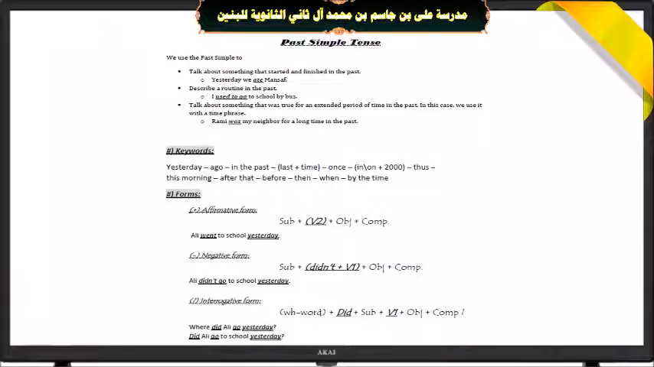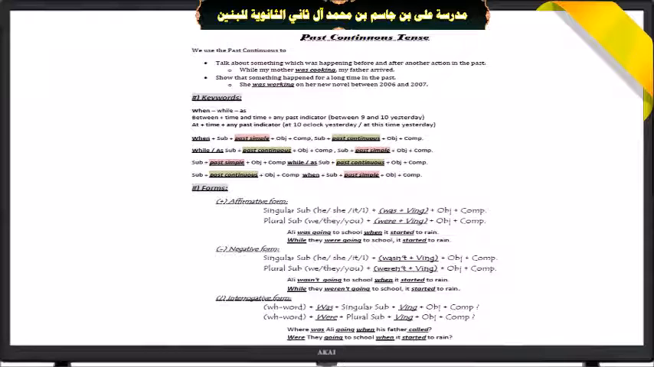Let's move to another tense, which is past continuous. We use the past continuous to talk about something which was happening before and after another action in the past. For example, while my mother was cooking, my father arrived. So, when did my father arrive? My father arrived in the period when my mother was cooking. So, she was cooking before his arriving, and she was cooking after his arriving. So he interrupted the action verb of cooking.